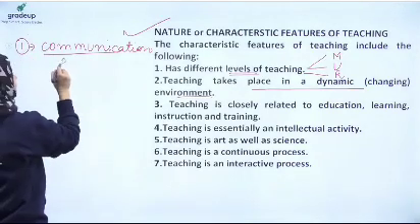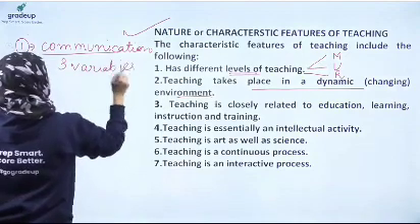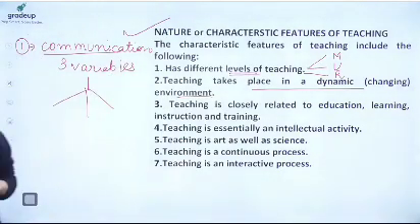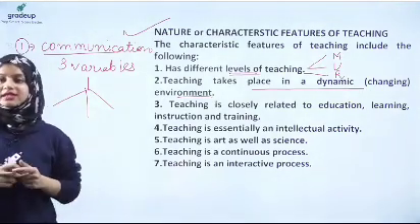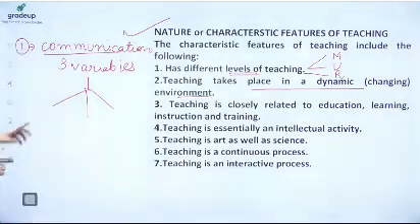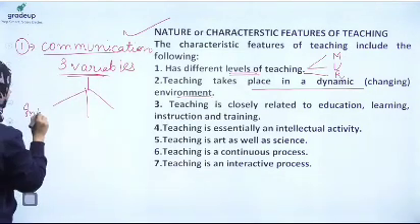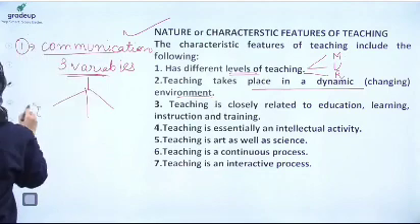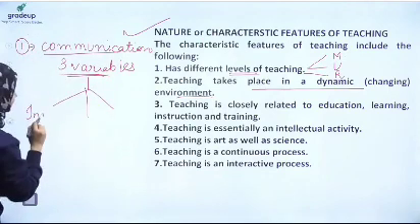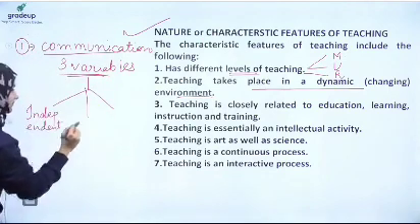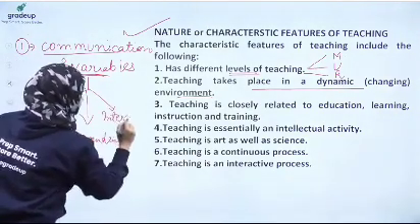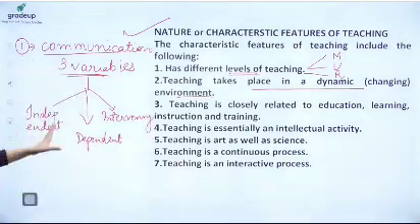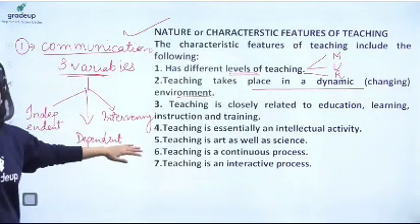Second thing is that teaching has three variables. Variables are the things that, like the levels, we are going to discuss. Madhurima, we are going to discuss levels. Earlier to this, we were seeing a few styles of teaching. Alright, so here it's written that teaching has three variables. Variables are the things that vary, right? So teaching has three variables: dependent, independent, and intervening.